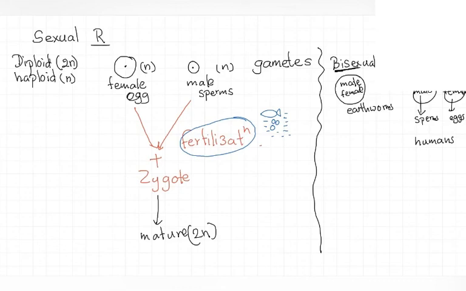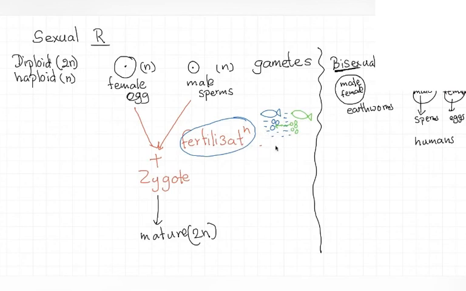Then another male organism can release male gametes into the same environment. These male gametes can swim to the egg cell and fertilize it. So the fertilization occurs outside of their body.